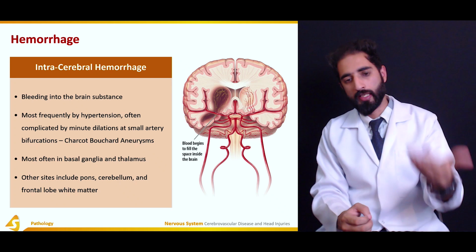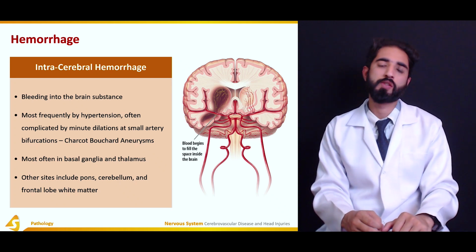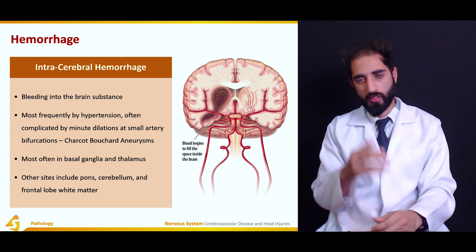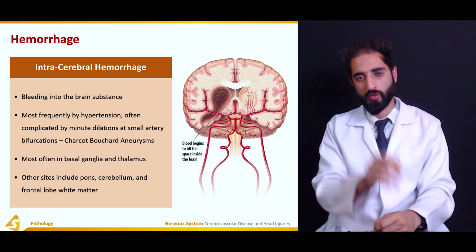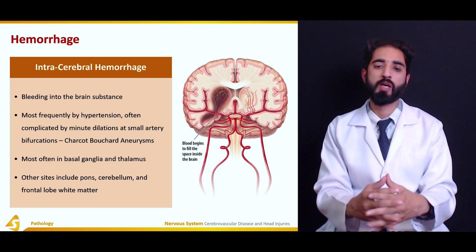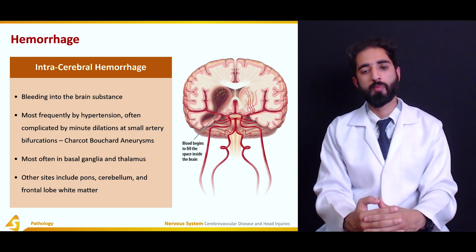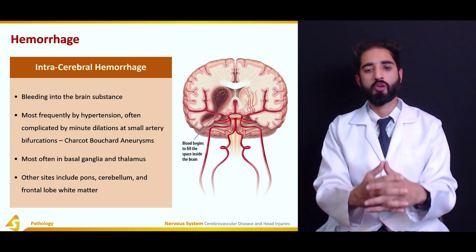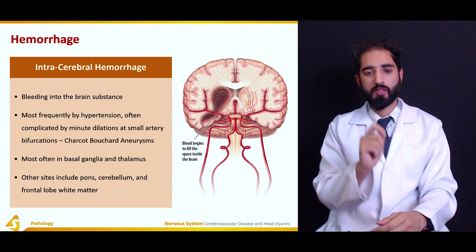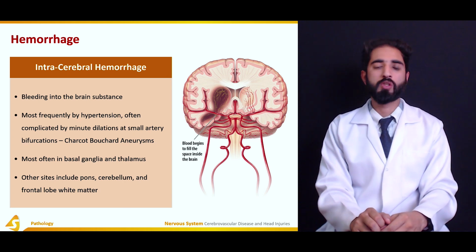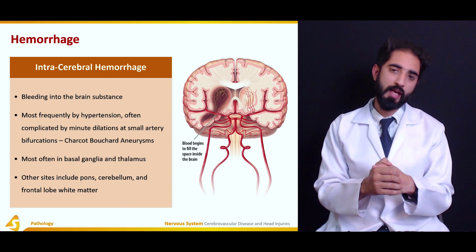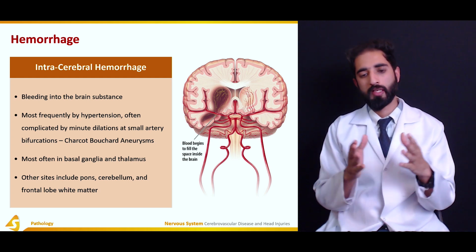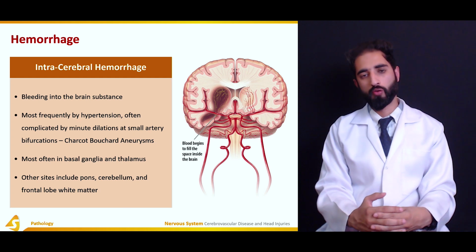So bleeding is into the brain substance, and it is most frequently caused by or associated with hypertension, which is the high blood pressure, which can result in rupture of the small blood vessels, and it is often complicated by minute dilatations at small artery bifurcations, such as Charcot-Bouchard aneurysms of the small arteries. Most often it is found in basal ganglia and thalamus, and other sites include pons, cerebellum, and frontal lobe white matter.